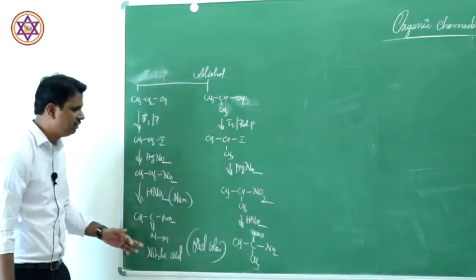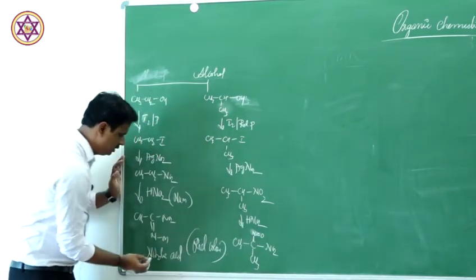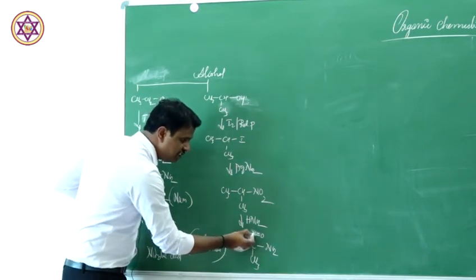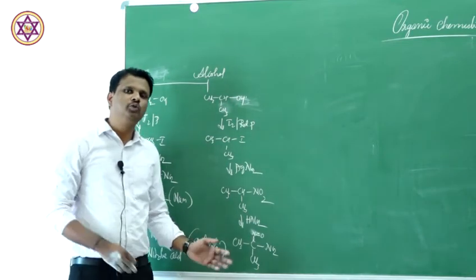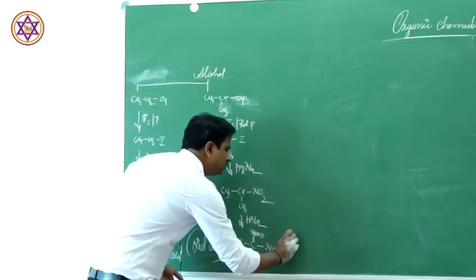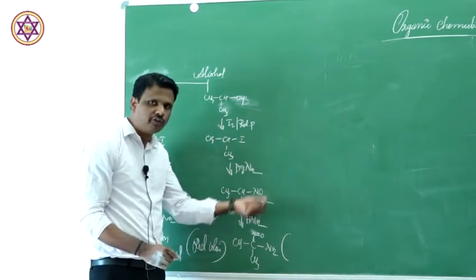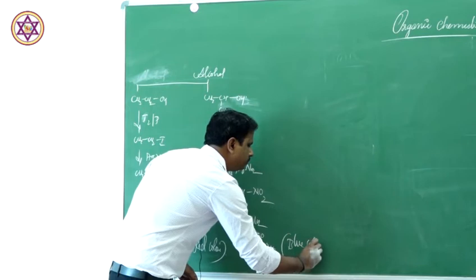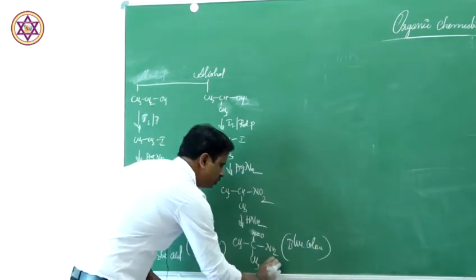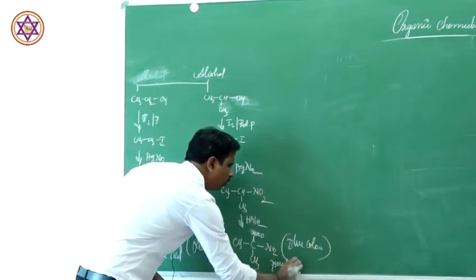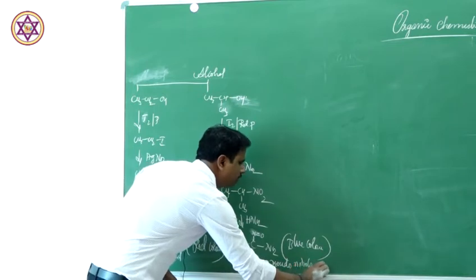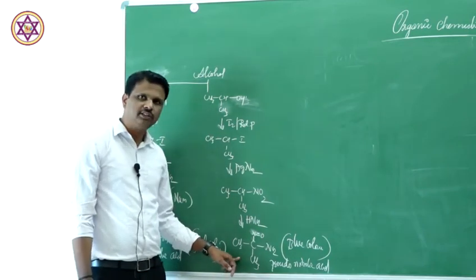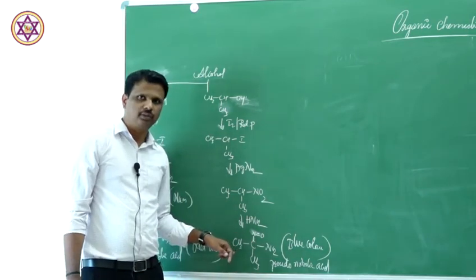Hope you can see the difference between these two. Here, C double bond NOH, this is C single bond NO. This is called pseudo-nitrolic acid. Now, if you add a small amount of NaOH to this, you are going to get blue color. This is nitrolic acid, this is pseudo-nitrolic acid. This gives blue color.